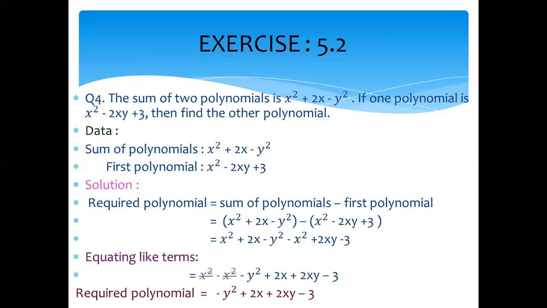We combine x square minus x square; minus y square is the only term, 2x is the only term, 2xy is the only term, minus 3 is the only one. It means we cancel x square, and our required answer will be minus y square plus 2x plus 2xy minus 3. This is our second polynomial or required polynomial.